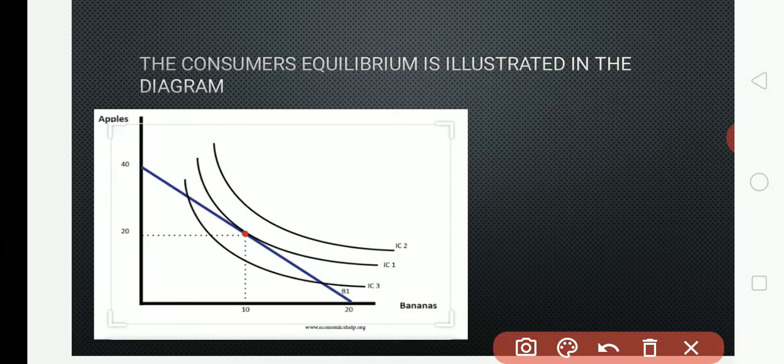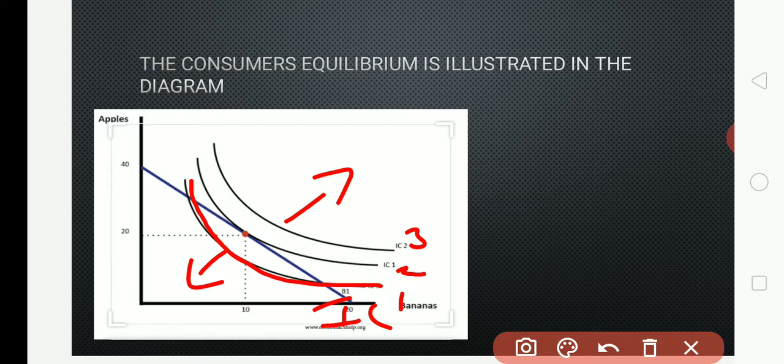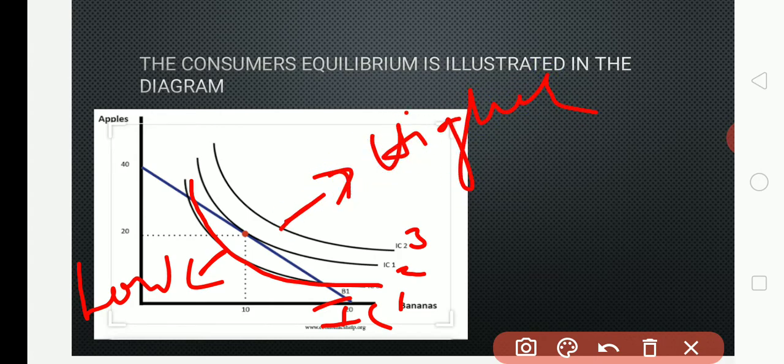Now these are the indifference curves. This is IC1, IC2, IC3. IC means indifference curve. Now the consumer, as I already told you in the assumptions, is aware of the indifference curves. See, this is the lower indifference curve, this is the higher indifference curve. The lower indifference curve represents a lower level of satisfaction, and the higher indifference curve tells a higher level of satisfaction.